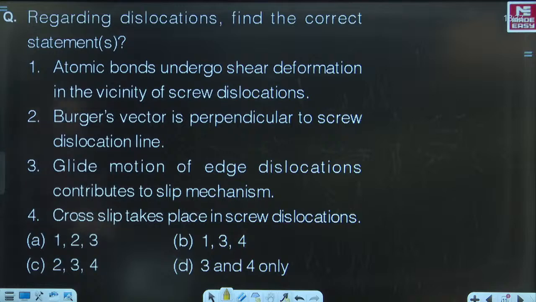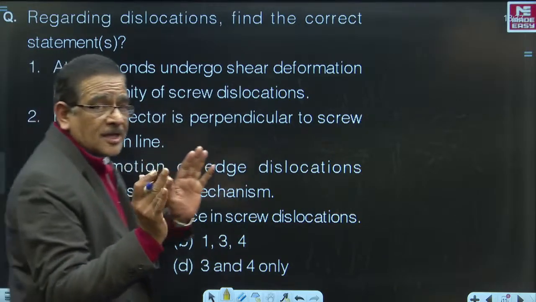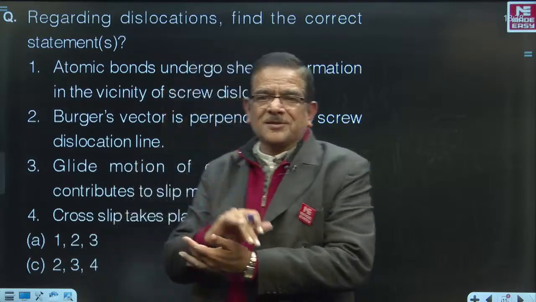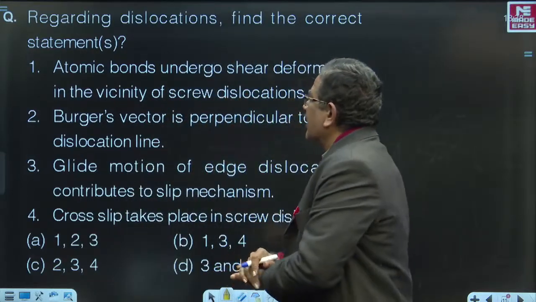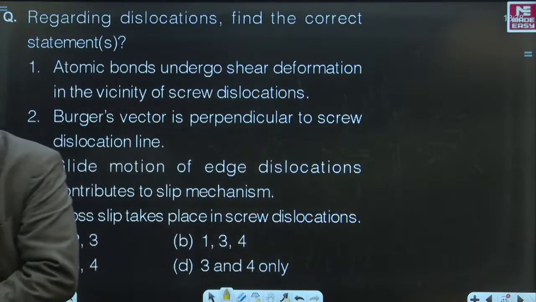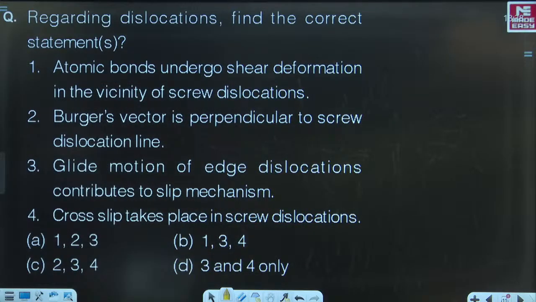Regarding dislocations, find the correct statements. Now, take care. You are asked to select the correct statements. Earlier, it was incorrect statements. Right? So, what does the question read? The statement read like this. 1. Atomic bonds undergo shear deformation in the vicinity of screw dislocations. Is this a correct statement or not? Statement number 1 is a correct statement.